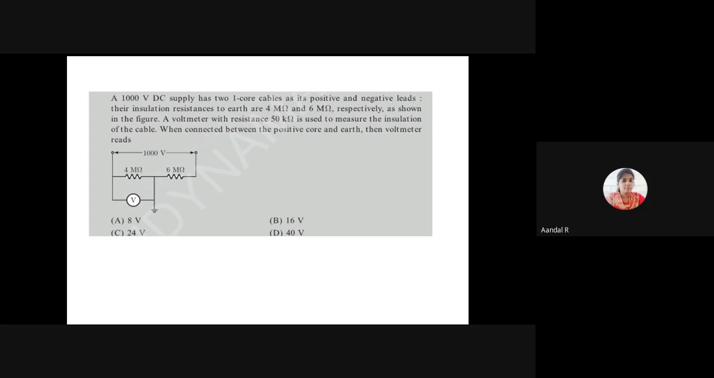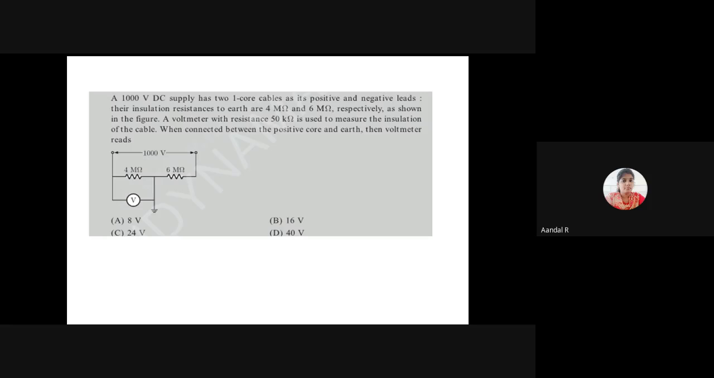Can you understand the question? A 1000-volt DC supply has two one-core cables connected as positive and negative leads. The insulation resistance of each cable is 4 mega ohm and 6 mega ohm respectively, as shown in the figure.